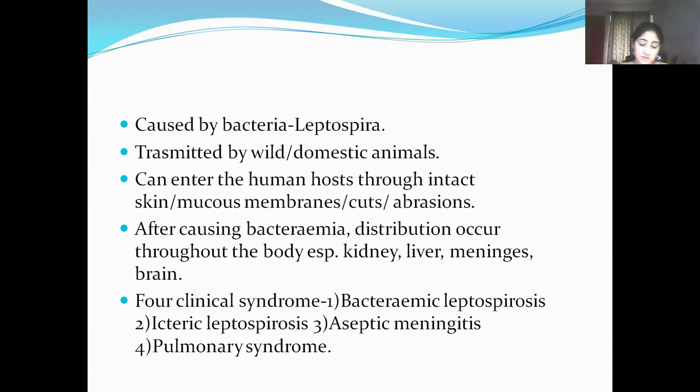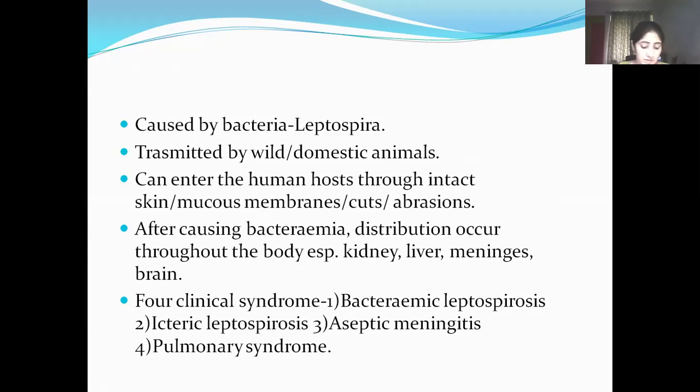Now, clinical features. After a relatively brief bacteremia, invading organisms are distributed throughout the body, mainly in kidneys, liver, meninges, and brain. Clinical syndromes which are seen are of four types. First one is bacteremic leptospirosis. Second is icteric leptospirosis. Third is aseptic meningitis. And fourth one is pulmonary syndrome.